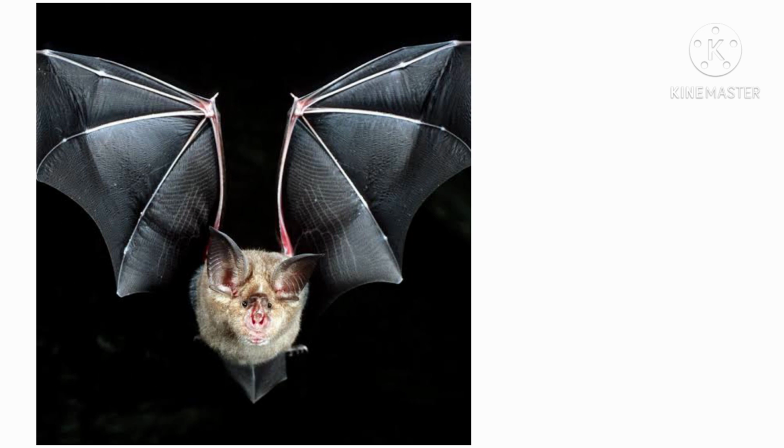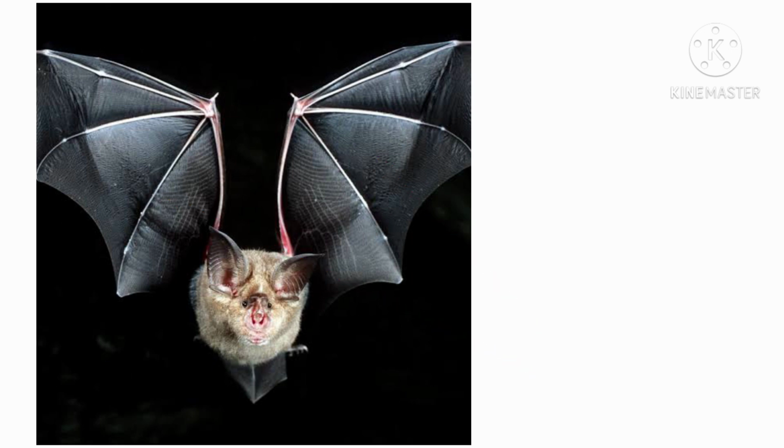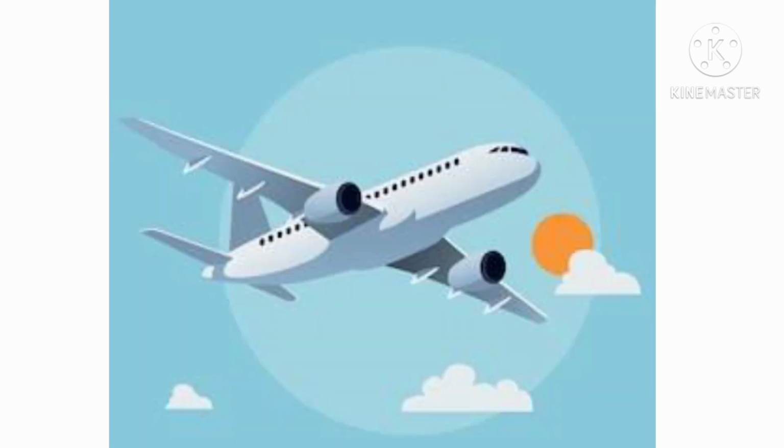Their wings are made up of flaps of skin. So, what do you mean by flaps? You have already seen a flight, an aeroplane. So you just observe the wings. Those wings we take as flaps. So, like an aeroplane, their wings are made up of flaps of skin.